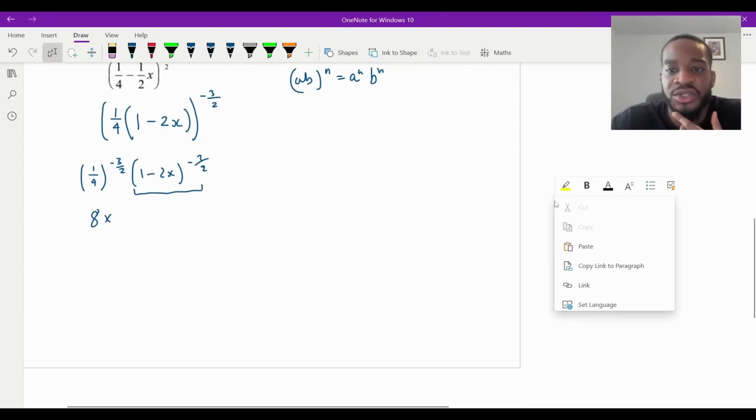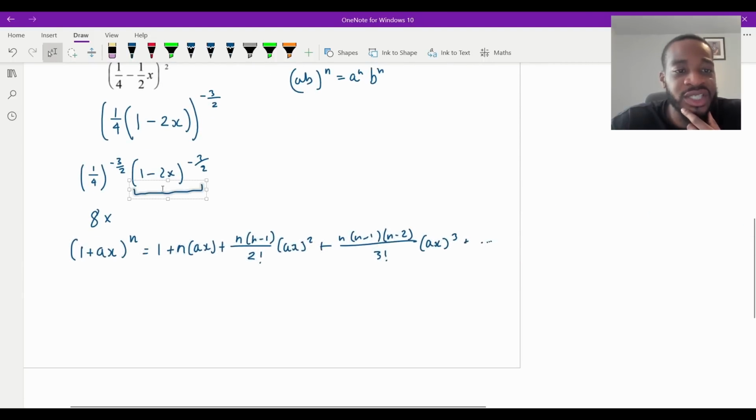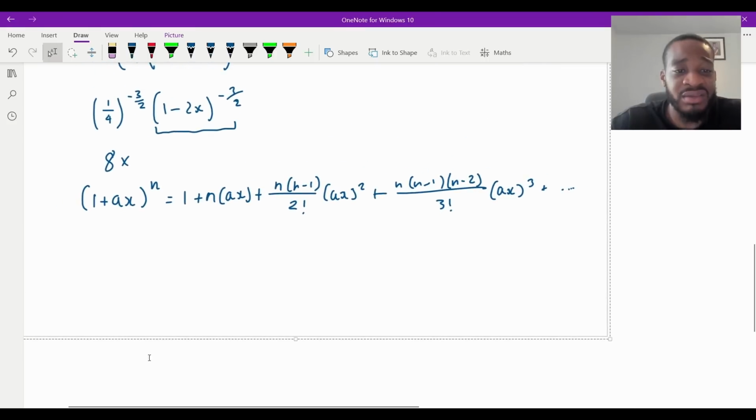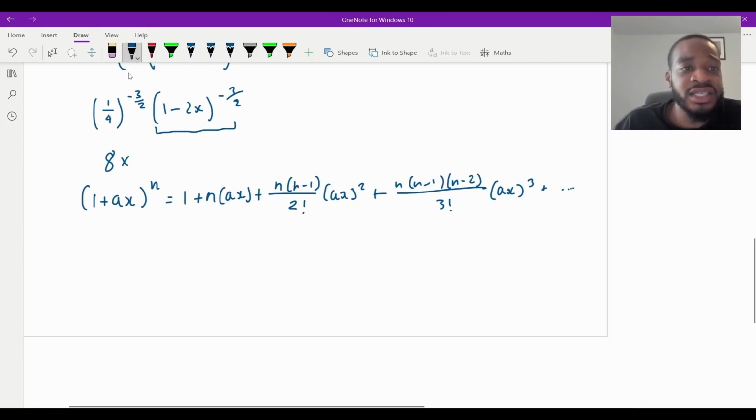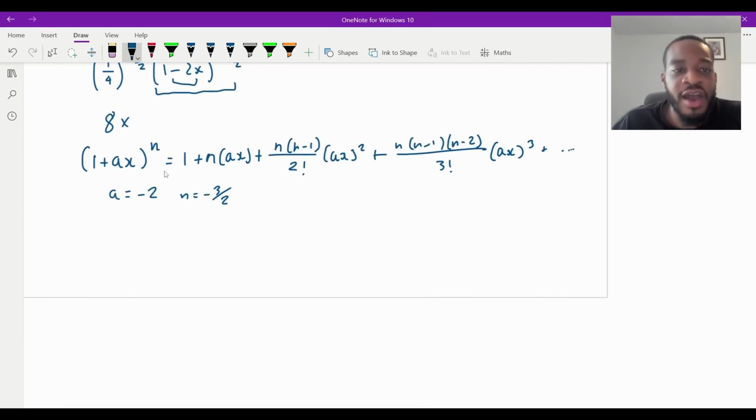But yeah, so let's do that here. I'm going to copy this and bring this here. And then now all I'm going to do is just literally identify what our a is, what our n is, and we're literally done, to be honest. So in our case, we can see that our a in this one above here is going to be -2, and our n is -3/2. So all we're going to do now is just plug this into the formula. And don't forget, we need to times by 8 at the end.